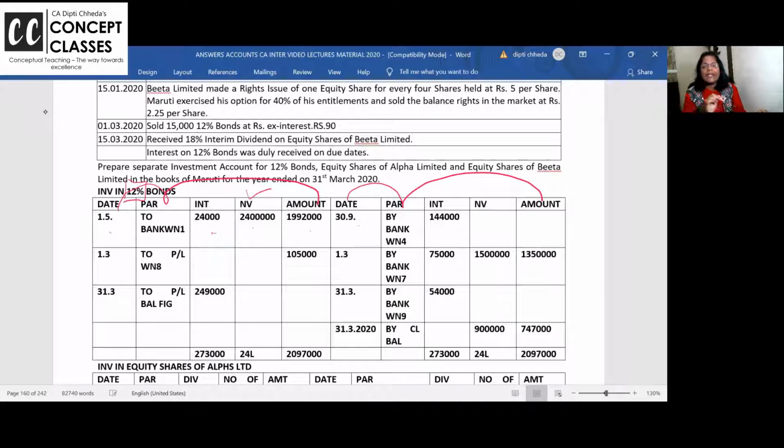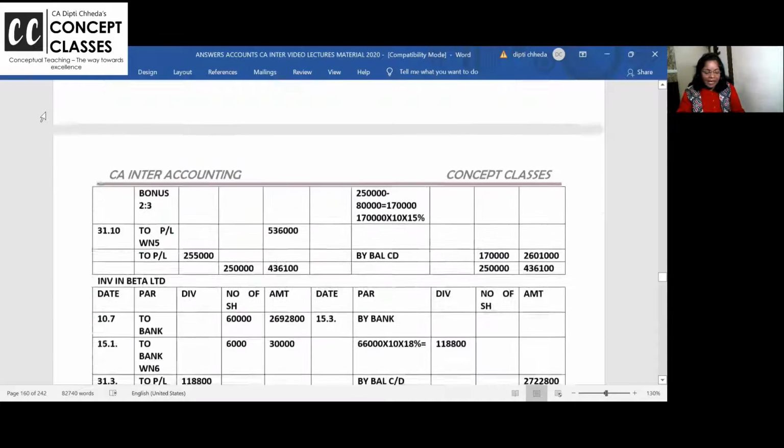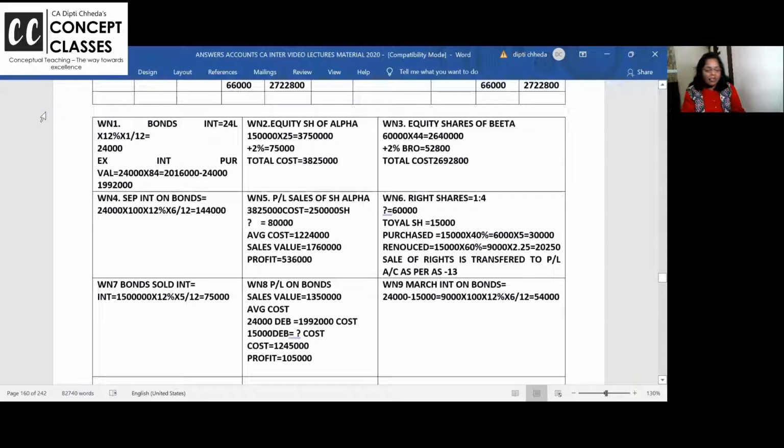And here in the heading write 12% interest so that you can calculate it fast. And interest is, this is the interest paid, this is the interest received. So balance interest can be transferred to P&L account. Have I given you the mind map of columns? And look at this, supported by all the beautiful working notes. And you get marks. Okay?